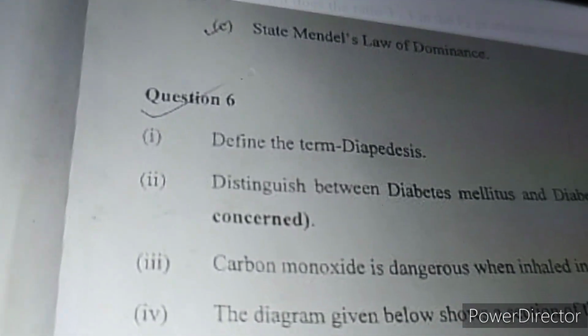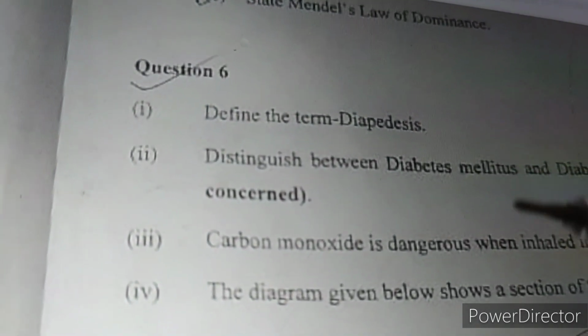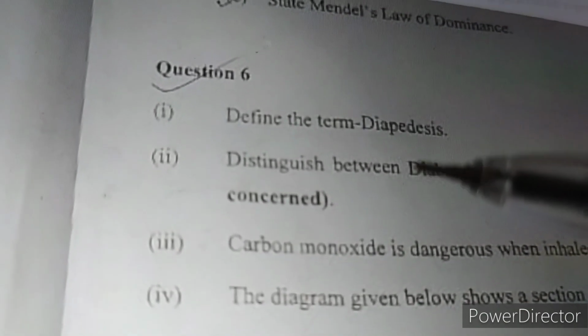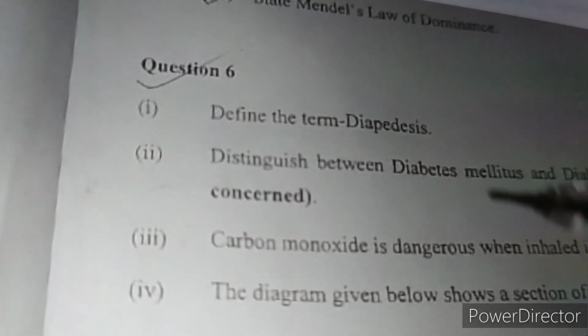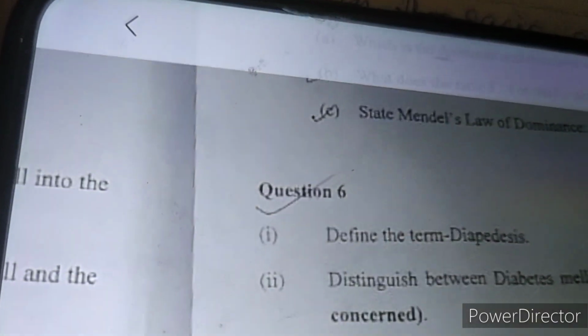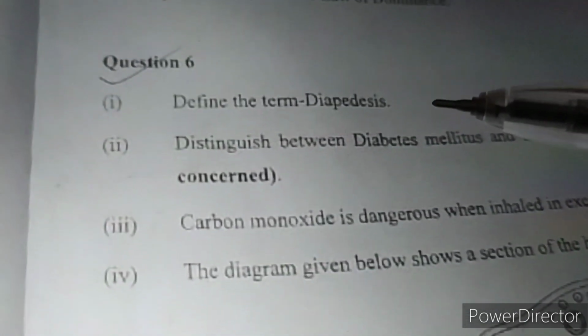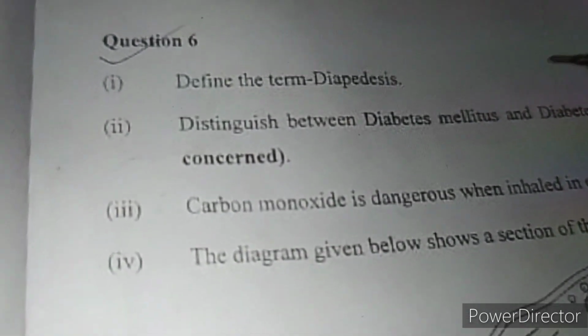Dear students, in this video I will discuss question number 6, 7 and 8 of the Biology ICSE 2024 paper. So let's come to question number 6 first. Define the term diapedesis. The oozing out of WBCs from the thin walls of the capillaries while blood flows in these capillaries is termed as diapedesis. So that definition you have to write here with all the keywords.